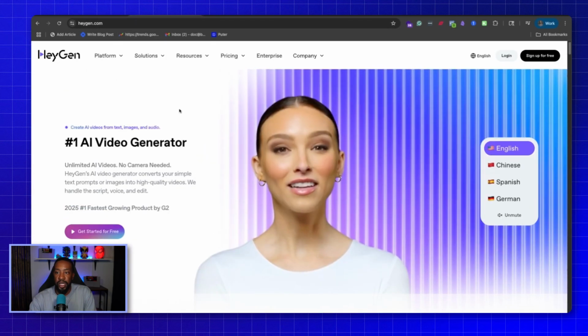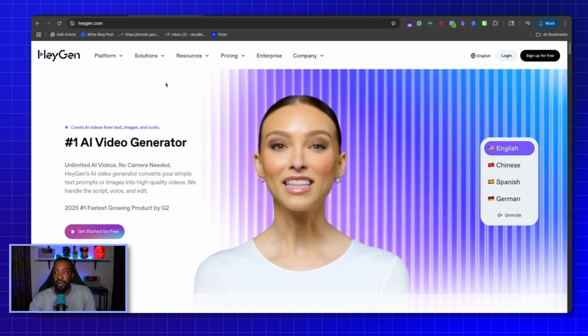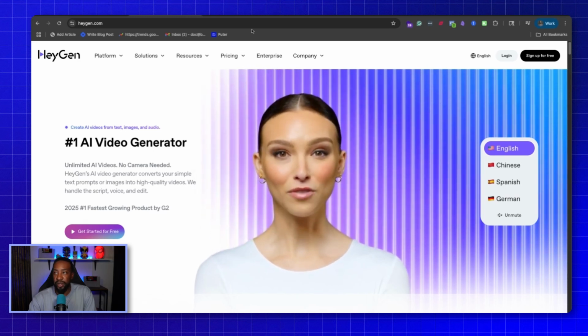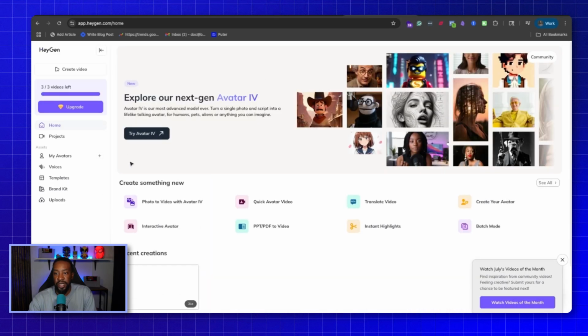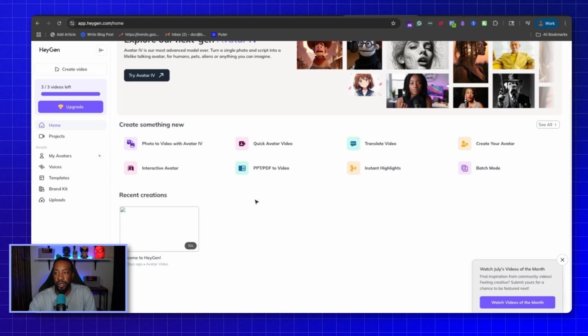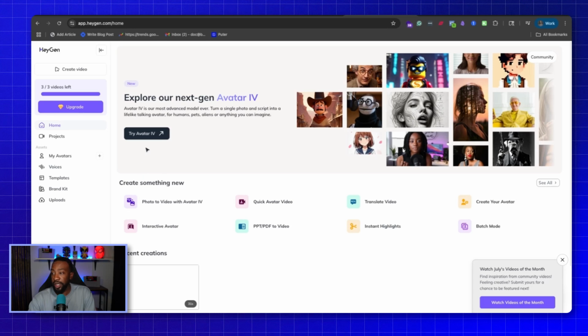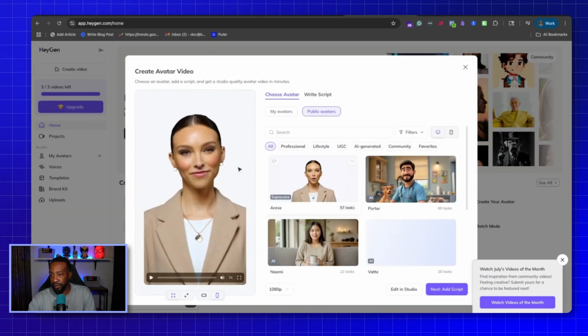Now, if we're looking at HeyGen, that is going to be a different experience, and again, depends on the use case. Once we go into HeyGen, we can decide on what do we want to do. We can do a quick avatar video, we can do instant highlights, we can do a photo or video with the avatar right here, or an interactive avatar, depending on what we're trying to do. So say for instance, we're going to start with a quick avatar video.